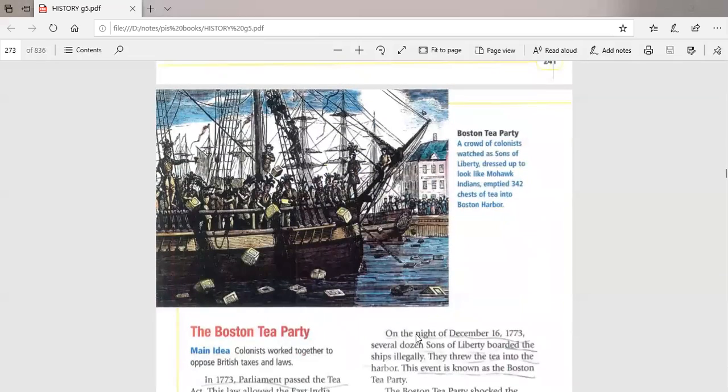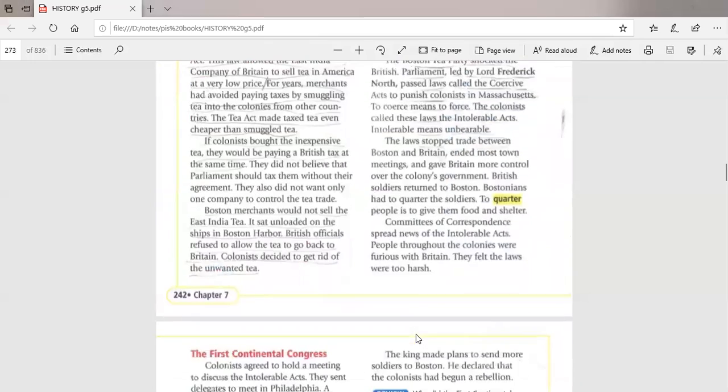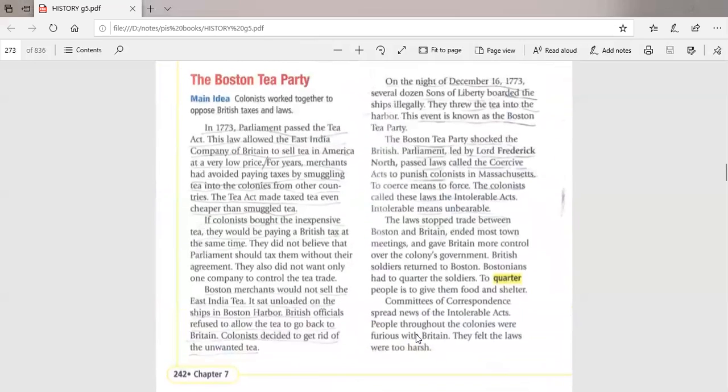After that, here we have the Boston Tea Party. What happened in the Boston Tea Party? You know, guys, that in 1773, the English Parliament passed the Tea Act. What did this Tea Act say? It said that Britain would sell tea in America at a very low price.